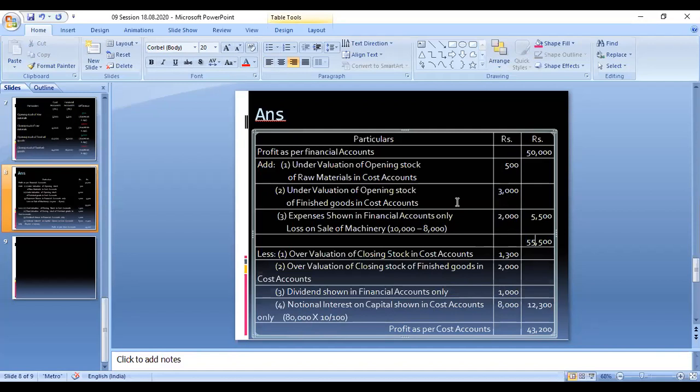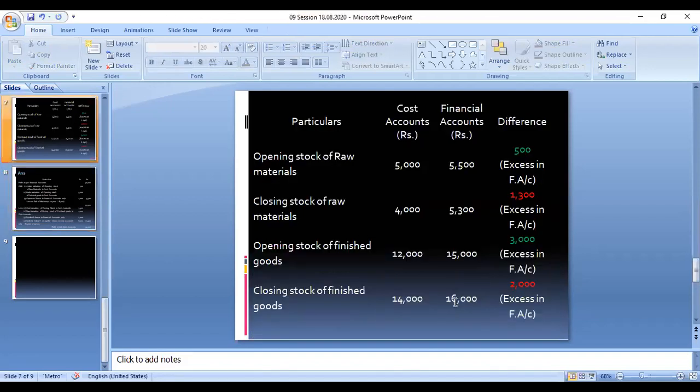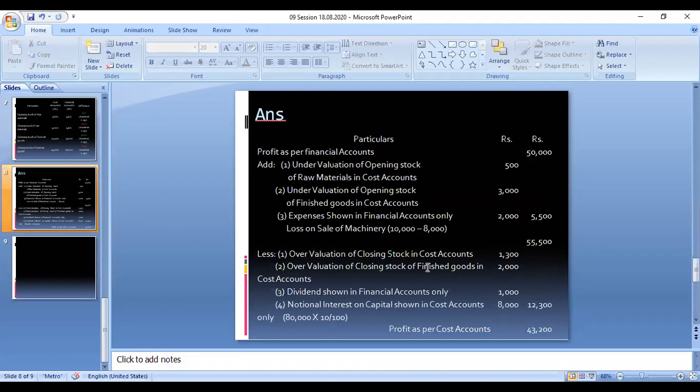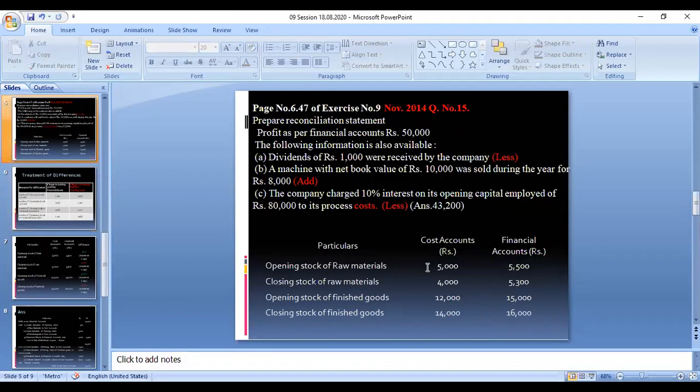Then undervaluation and overvaluation we can also incorporate. This is an income, this is an expenditure, this is an income in the financial account. So adding these amounts gives 12,300. So 55,500 minus 12,300 is 43,200. Okay, so this is our question. Now I can get the answer, 43,300. Okay, right.